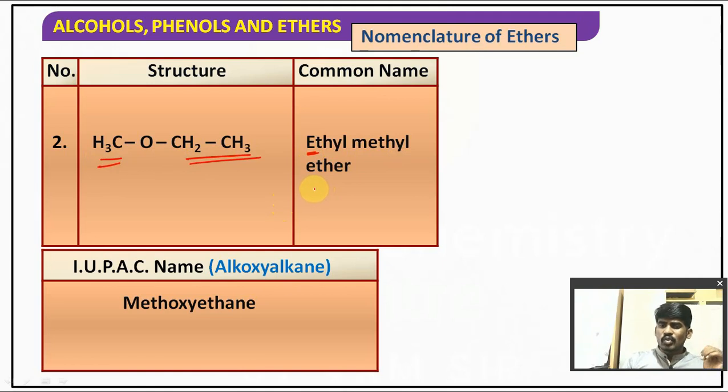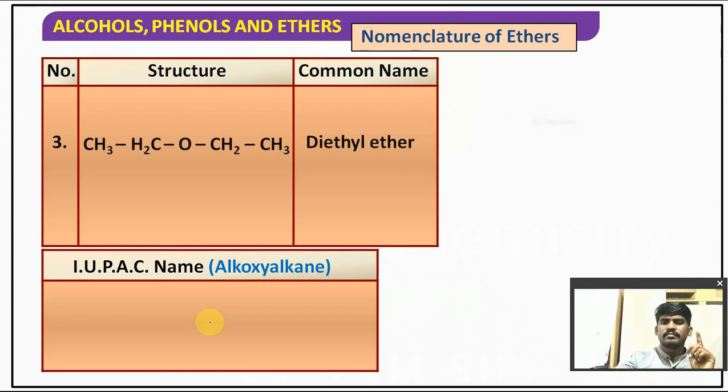Similarly, when it comes to the IUPAC name, it is generally named as alkoxyalkane. Methoxyethane, right? As I told you, the smaller chain of alkyl group should be named as alkoxy, whereas the larger chain should be named as alkane. Hence it is methoxyethane but not ethoxymethane. Did you understand the difference?